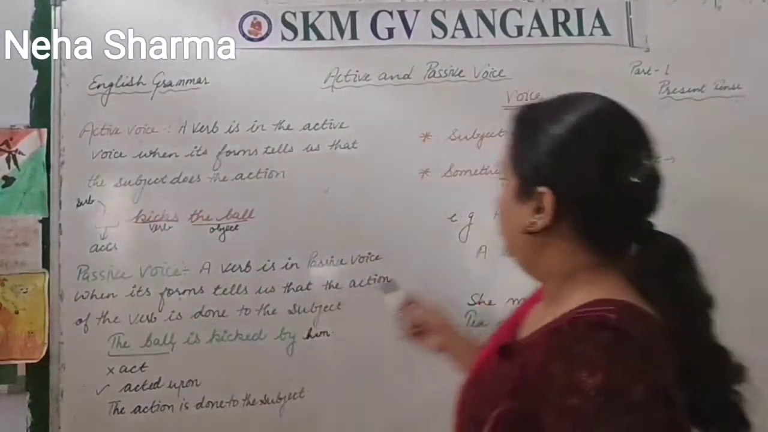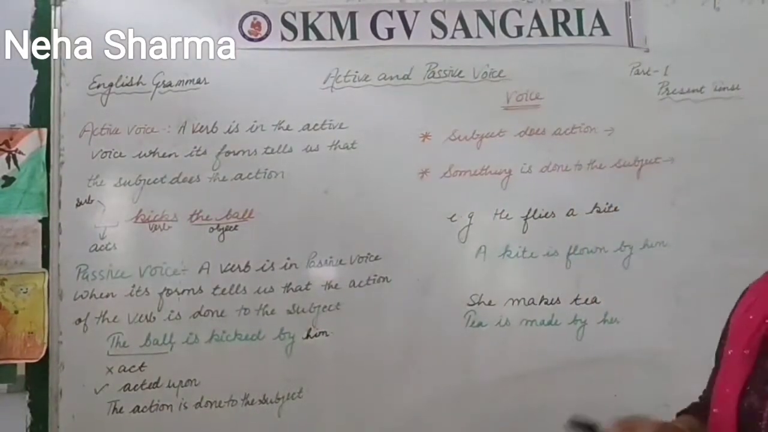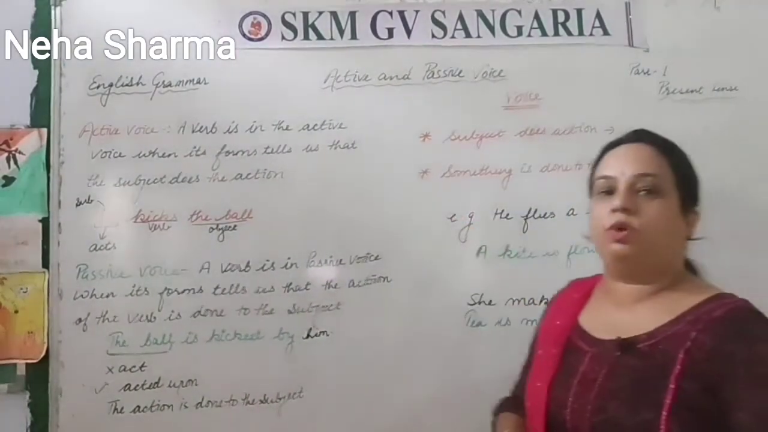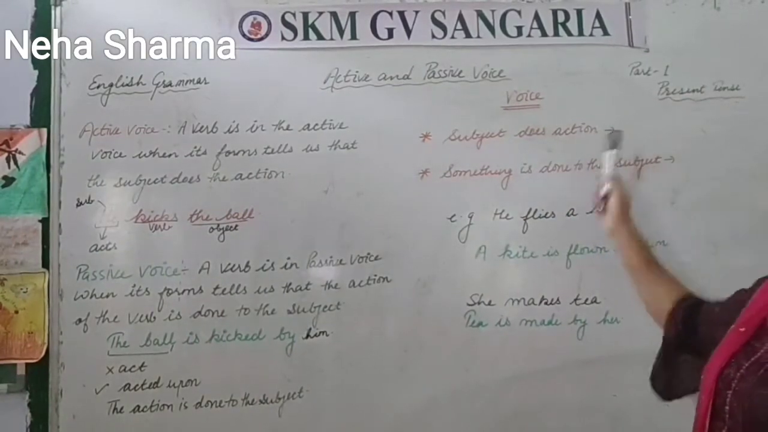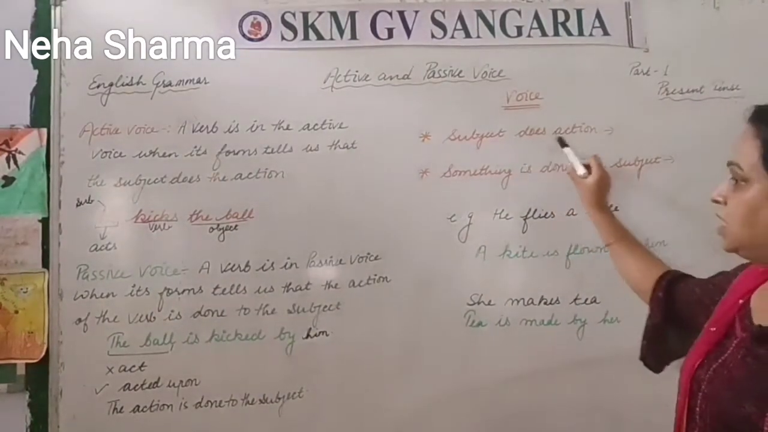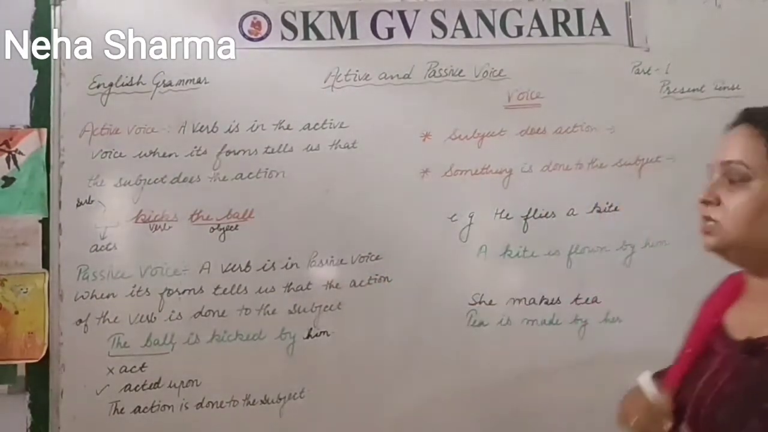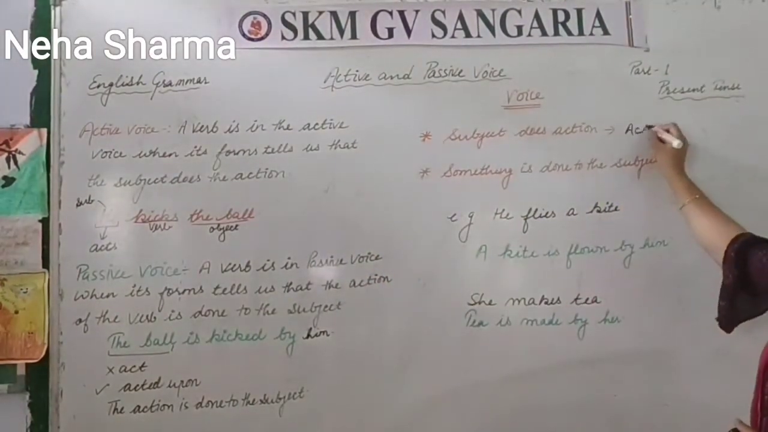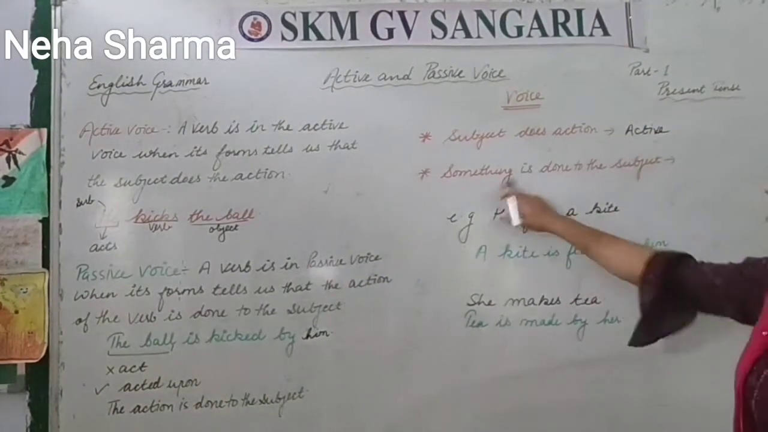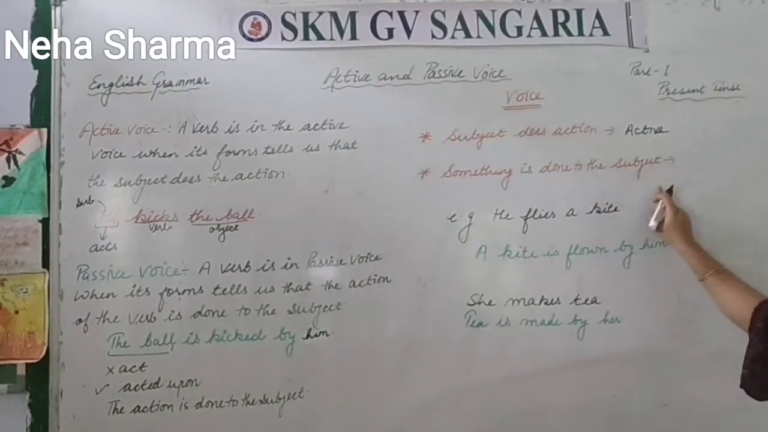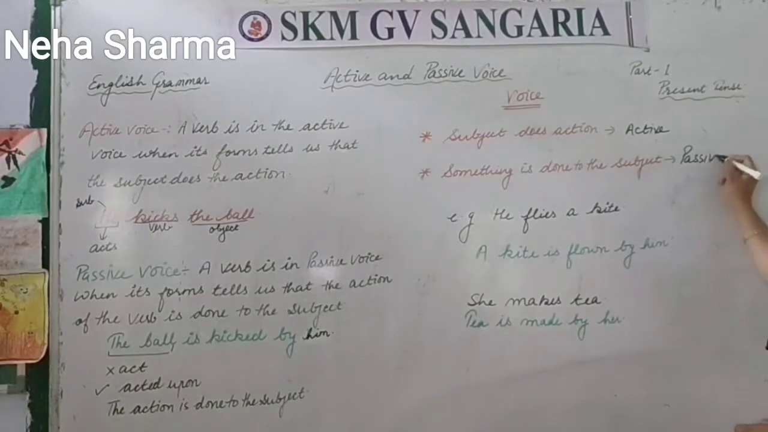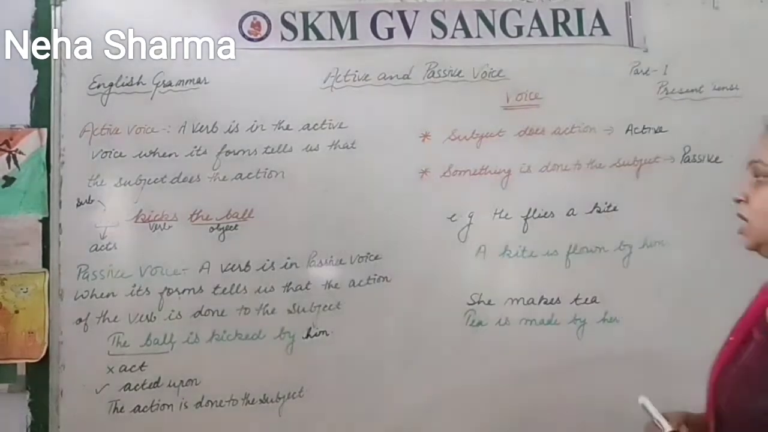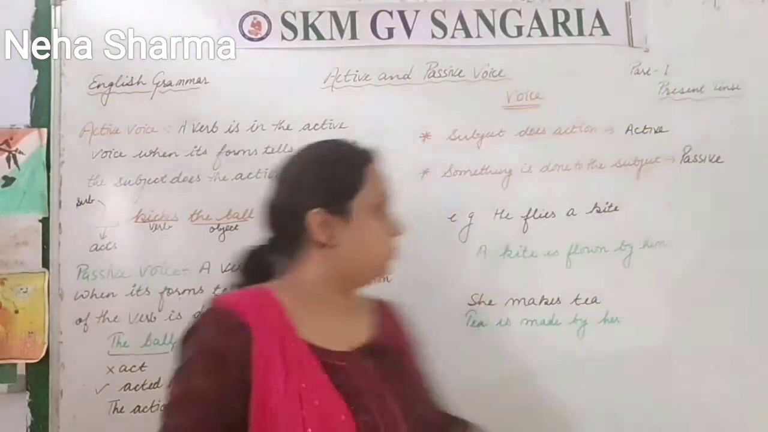Okay. So what is voice now? What did you come to know about voice? Where the subject does the action, what is that? That is the active form, right? And when something is done to the subject, that is called the passive form. Clear? Let's see the example.